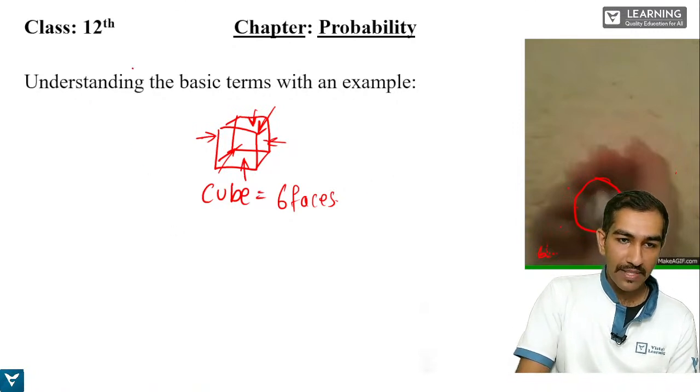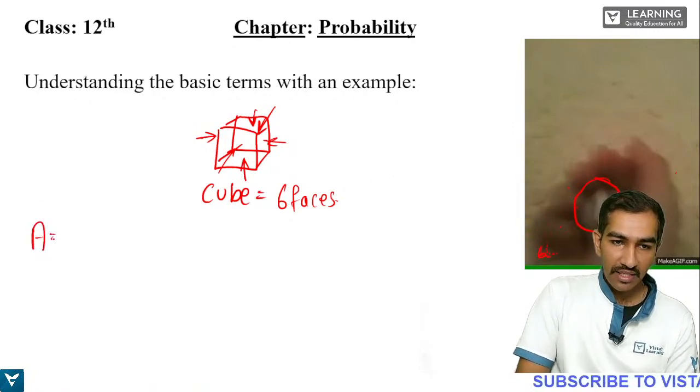So what will be the sample space? Again, we'll start with the activity. What is the activity here? Rolling a die.